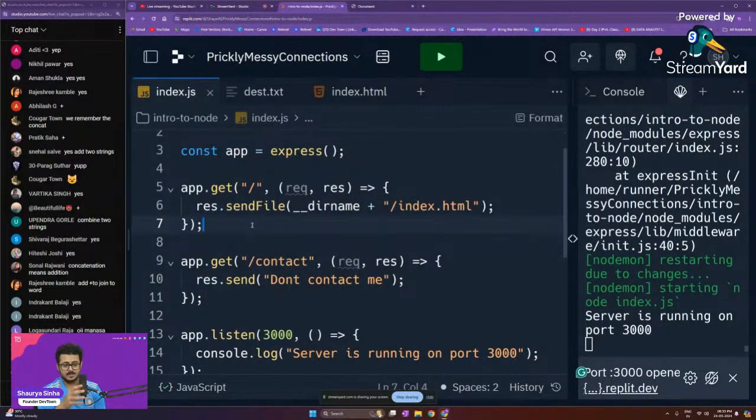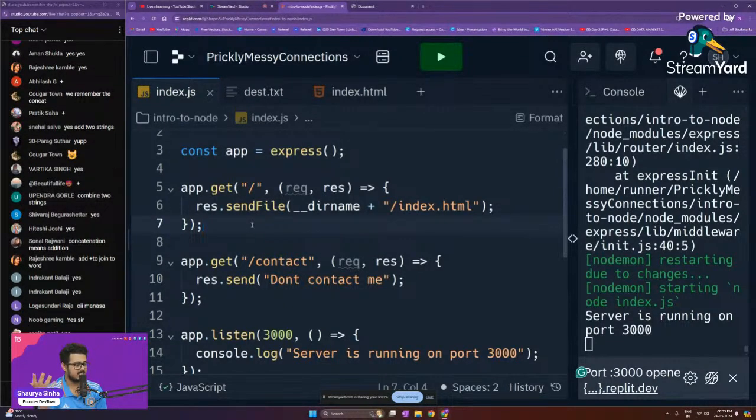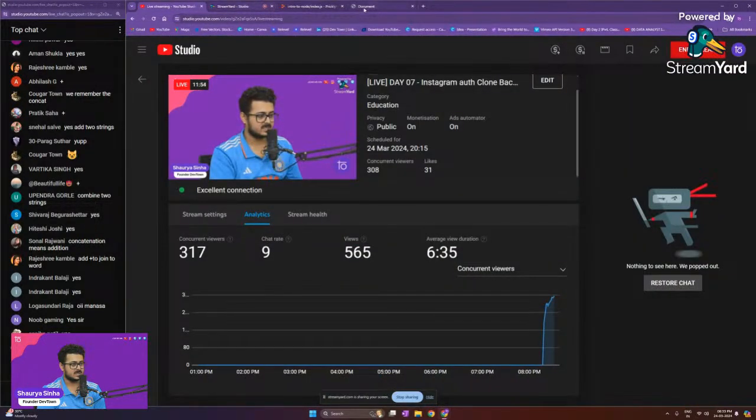So actually, if you guys implement this right, you can create a portfolio of your own within 2 days. One day for creating the portfolio front end, and the second day just to create the simple backend like this to handle that. Are you guys able to understand this? Please let me know.